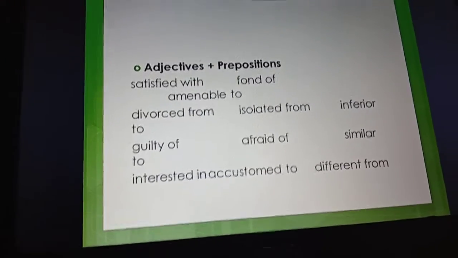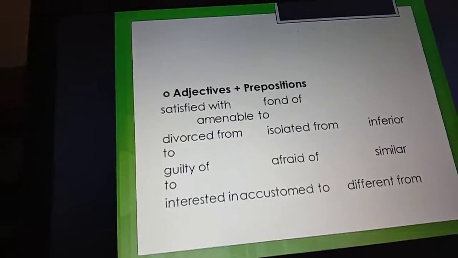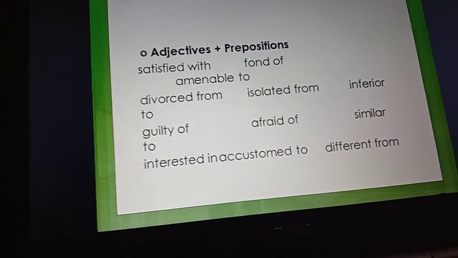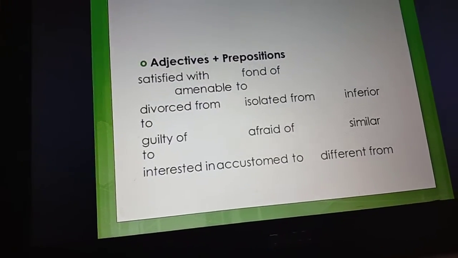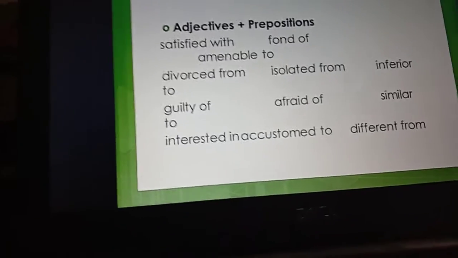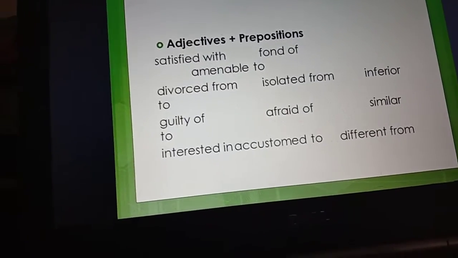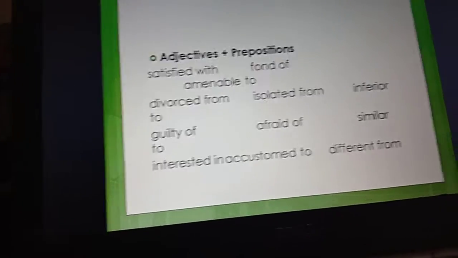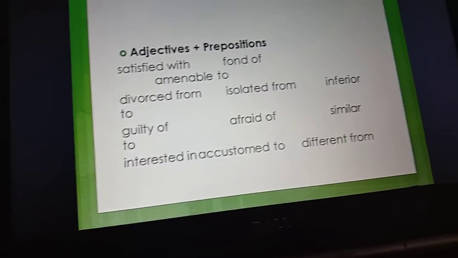Next, adjectives plus prepositions. Satisfied with, fond of, amenable to, divorced from, isolated from, inferior to, guilty of, afraid of, similar to, interested in, accustomed to, different from. Yeah, you have to memorize this.